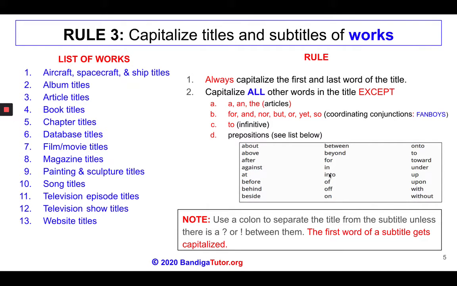The first word of a subtitle gets capitalized because it's a new beginning. Subtitles are typically separated with a colon, but they can be separated by a question mark or an exclamation point. Let's look at some examples.